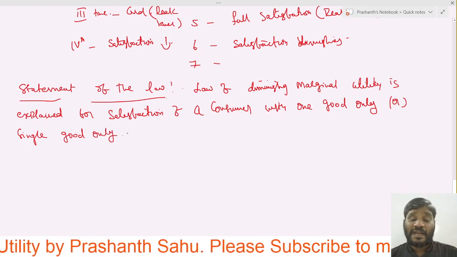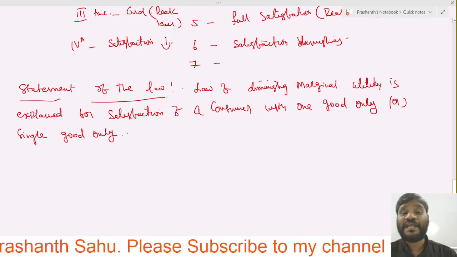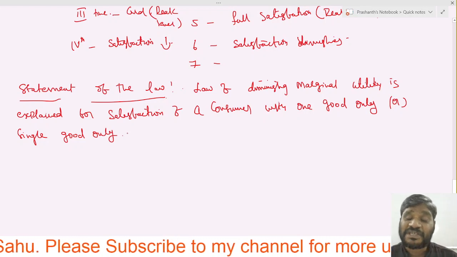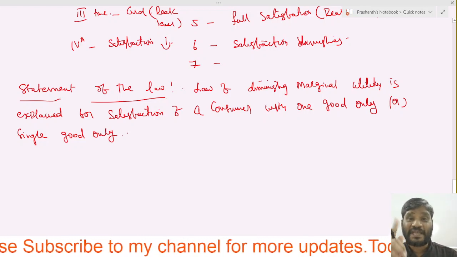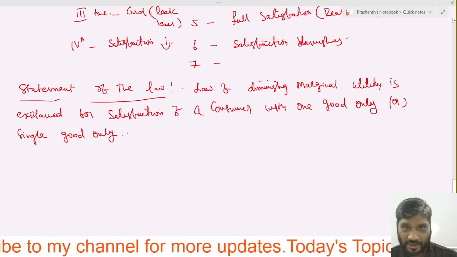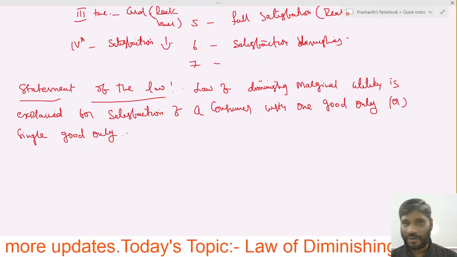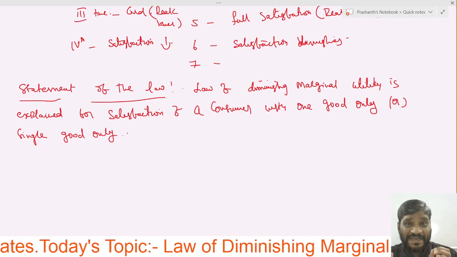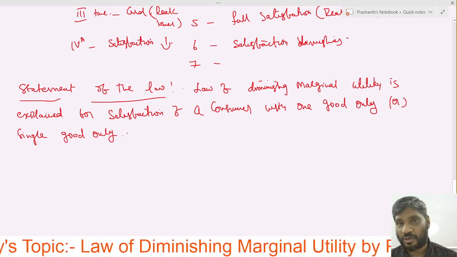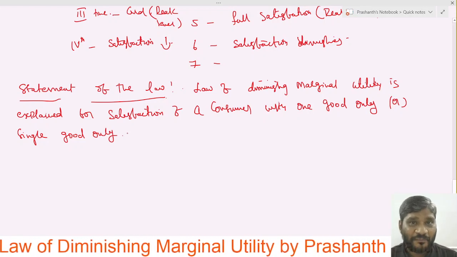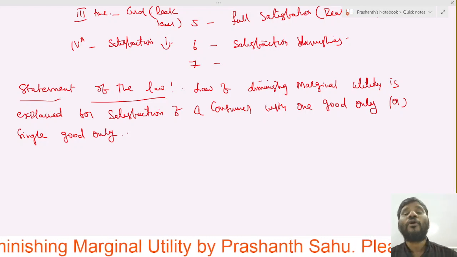Means the level of satisfaction derived by the consumer is taken out with the help of a single good. This law is applicable for a single good only. The satisfaction derived from a single good.